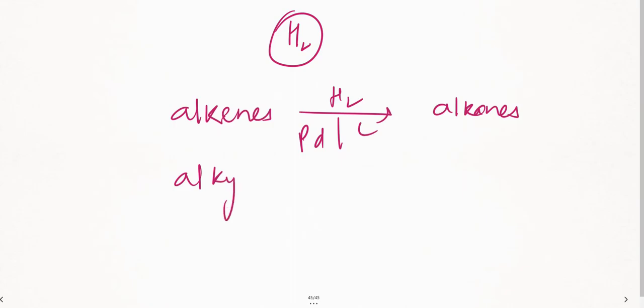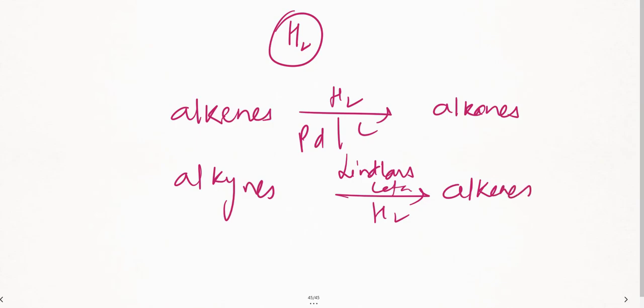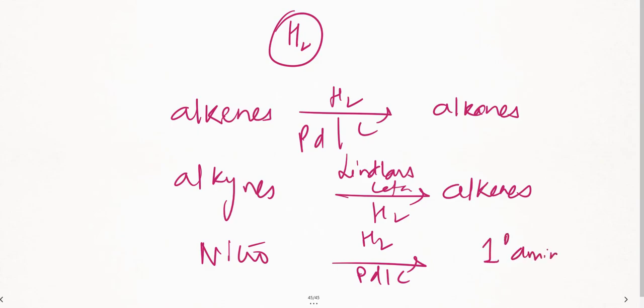If you have alkynes, what catalyst will you use? You'll be using Lindlar's catalyst. Alkynes are converted to alkenes. So this is the order. If I have a nitro group given to me and hydrogen is given on the arrow like this, nitro compounds are getting converted to primary amines. Remember this.